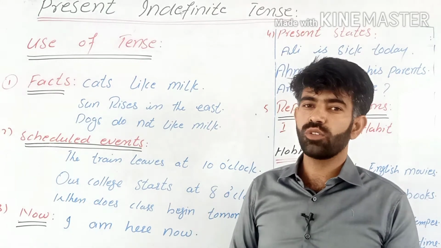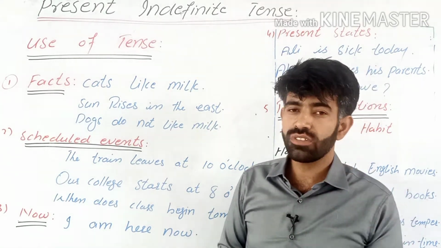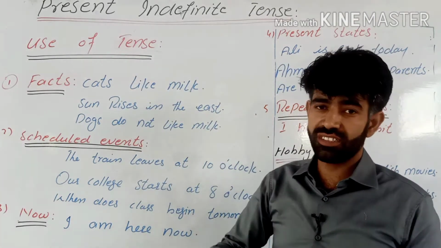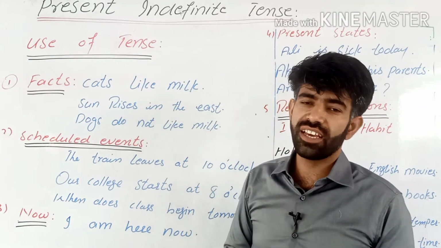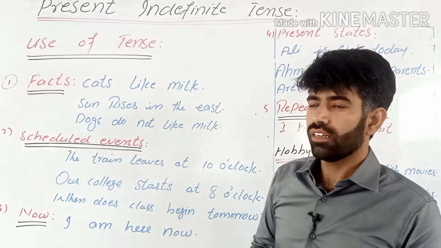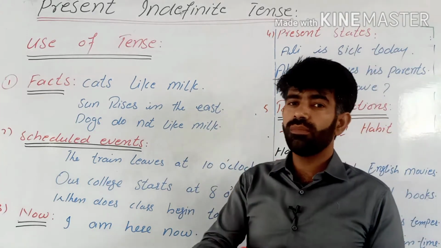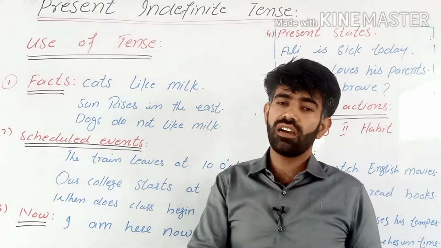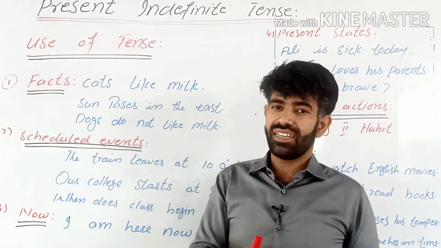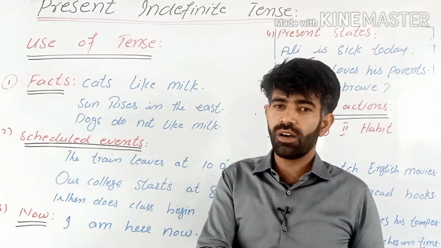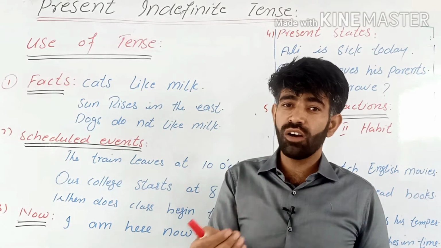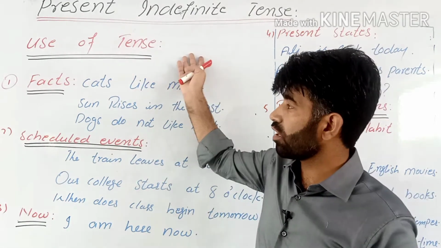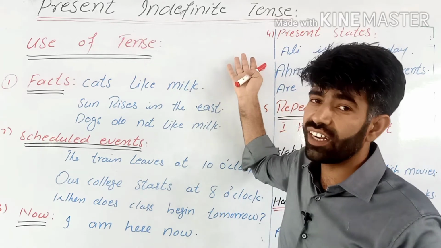Last time we talked about 12 tenses and about the importance of tenses, but here I am with the first tense, which is present indefinite tense. As we decided, we are going to talk about the uses of the tenses, and then we will talk about how to make the tenses, because knowing a tense without knowing the use of a tense is of no use. So today we are going to talk about the use of present indefinite tense.